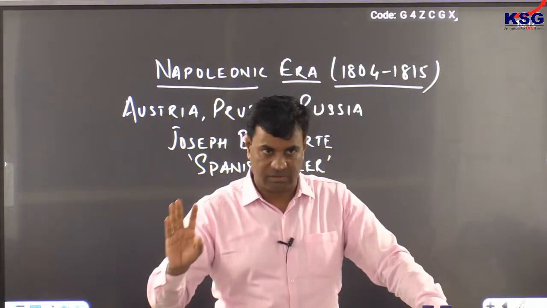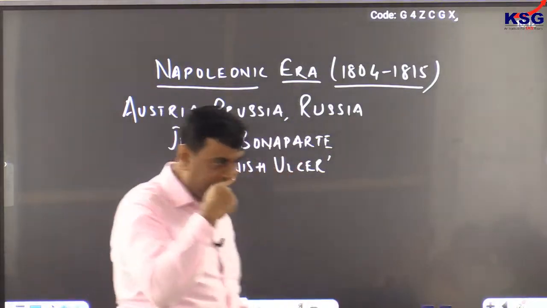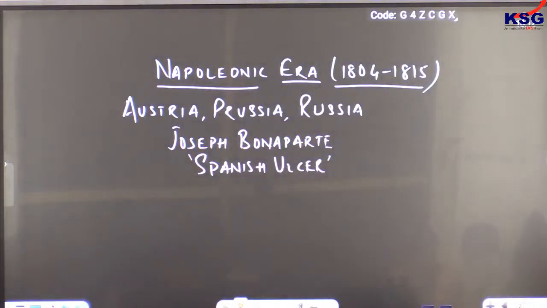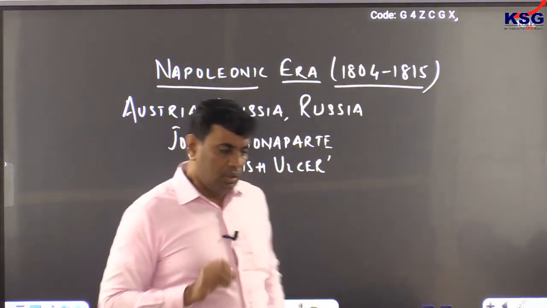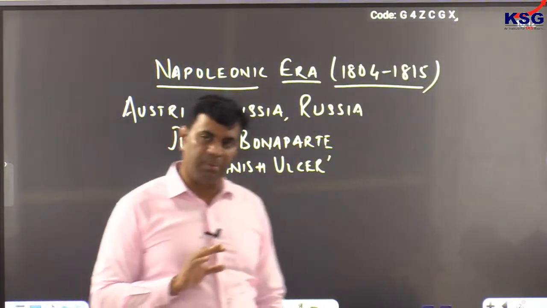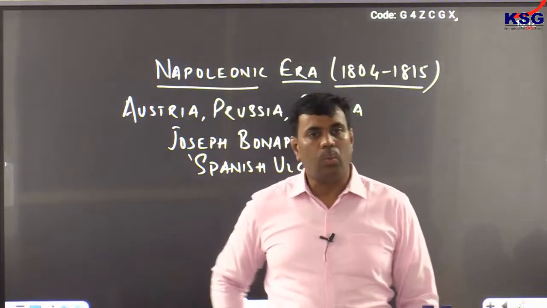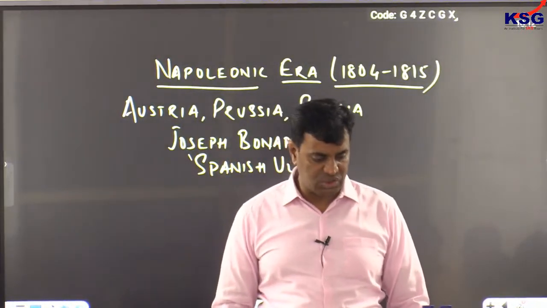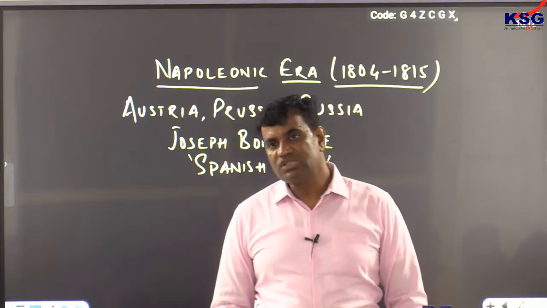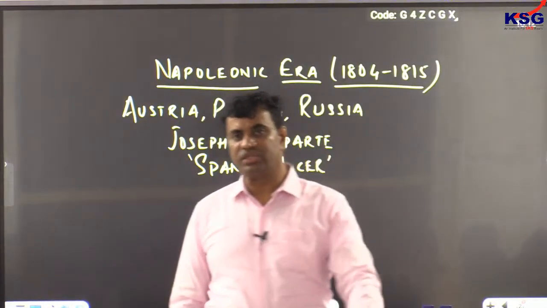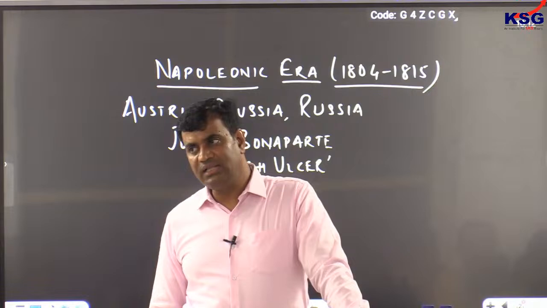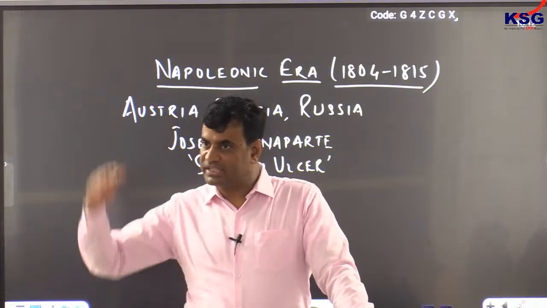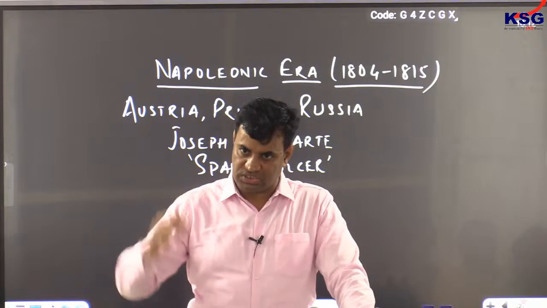The third is basically the Russian expedition. Next paragraph. The third major blunder committed by Napoleon was the Russian expedition in 1812. If you write in this order, you don't need to write the date. Sequence is important.